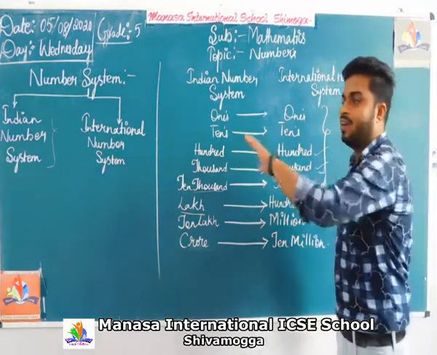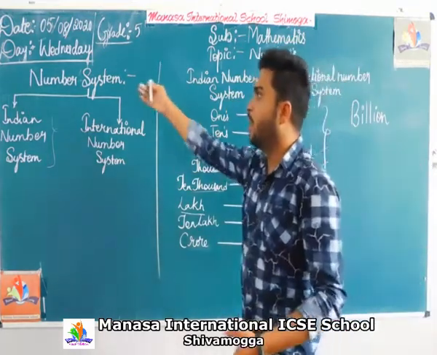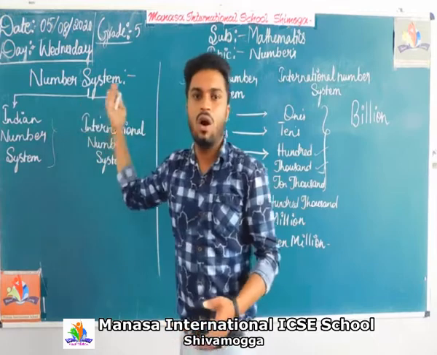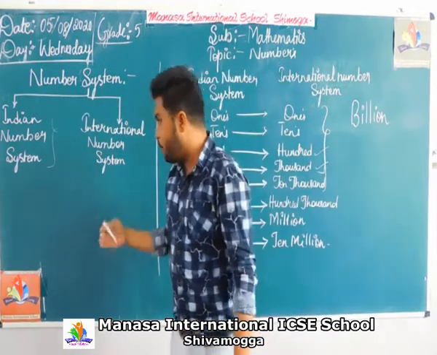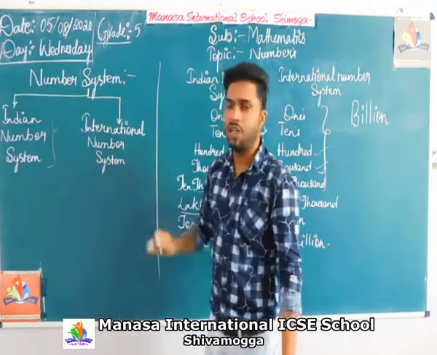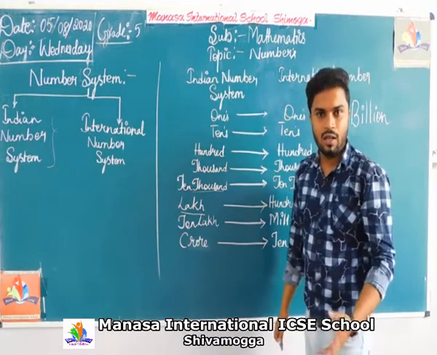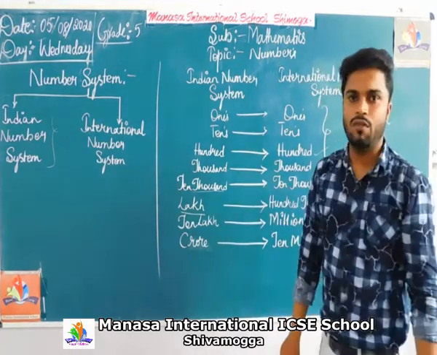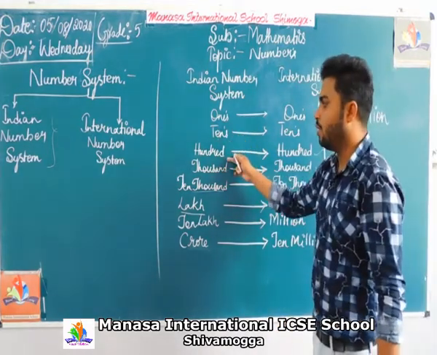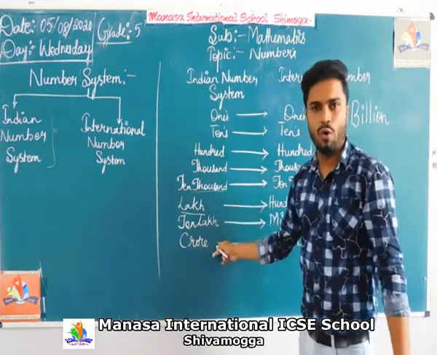Let's have a quick glance at what we have studied in this class. We have studied the types of number system: first, the Indian number system, and second, the international number system. The Indian number system, you know very well: ones, tens, 100, 1,000, 10,000, lakh, 10 lakh, crore.